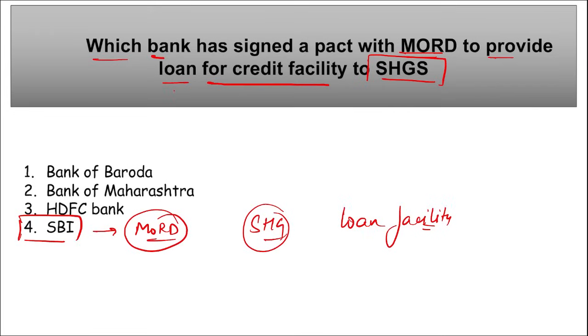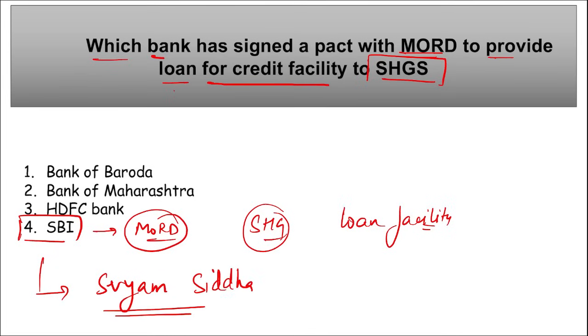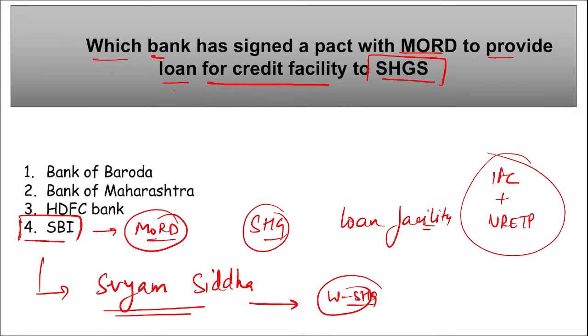Right? And here only remember this SBI, State Bank of India, they have launched Swam Siddha. This Swam Siddha, basically, is a specialized financial product that was developed exclusively for the women self-help groups. Correct? Apart from this, various training toolkit packages were also launched to help encourage self-help group women. Then this was developed in collaboration with IFC and NRETP. IFC is your International Finance Corporation that comes under World Bank, and NRETP is your National Rural Economic Transformation Project.